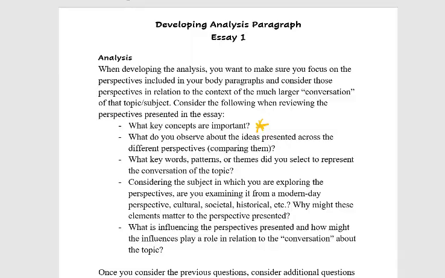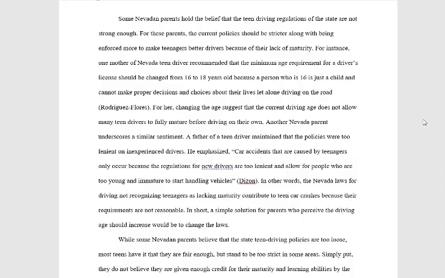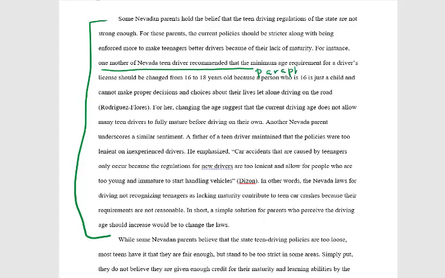And so let's go ahead and look at a sample paragraph here. In this case, we have a paragraph that presents two perspectives. So in this first paragraph, we're going to look at this one here first, okay? And we know that through the signal phrase that is here, one mother of a Nevada teen driver recommended that. And this is where the paraphrase begins, okay?